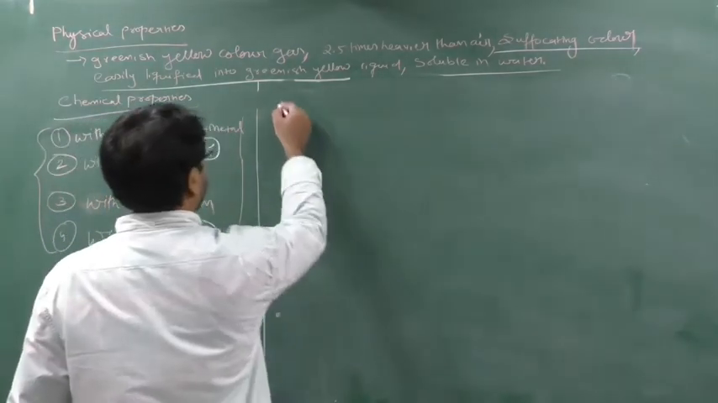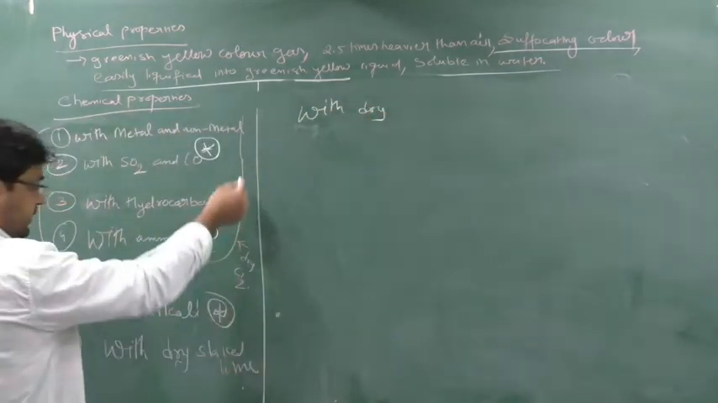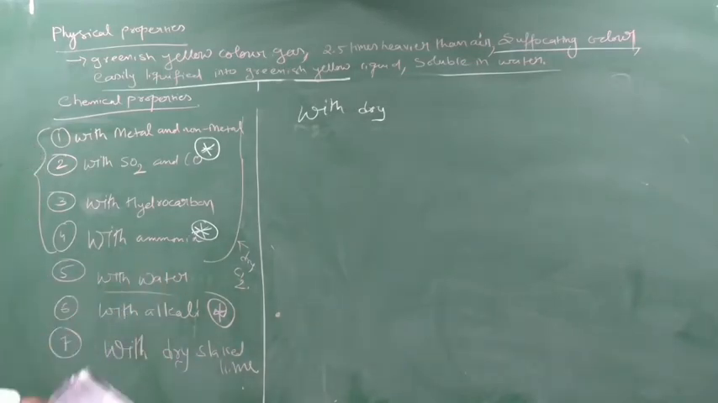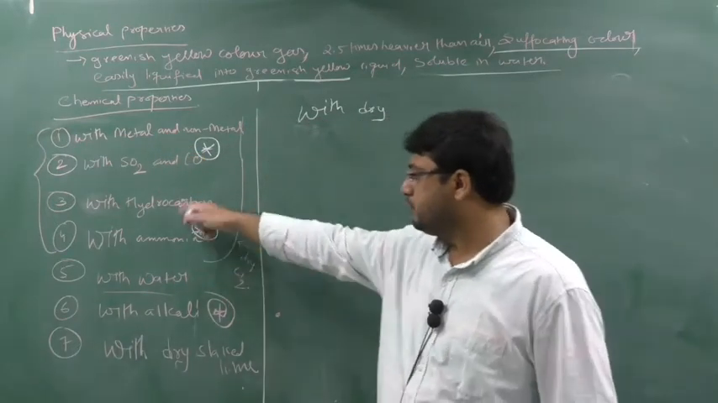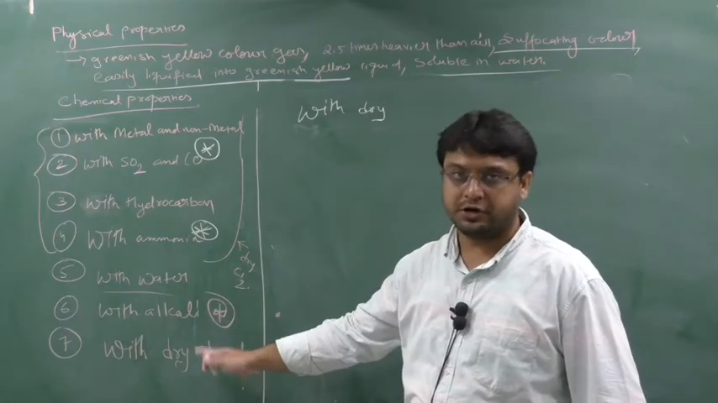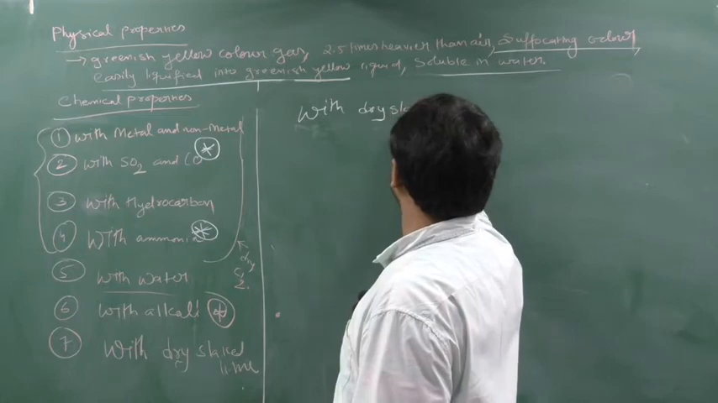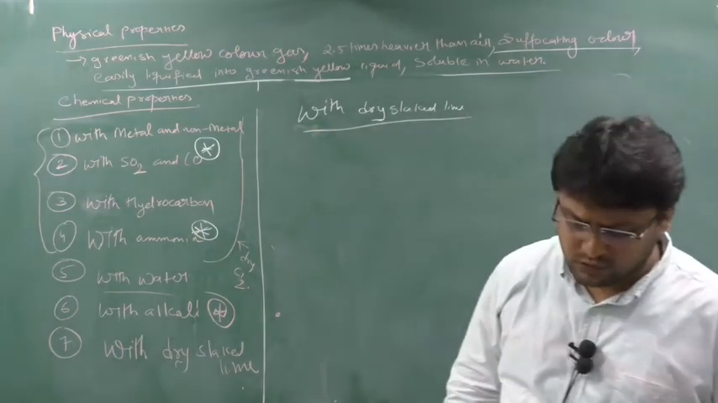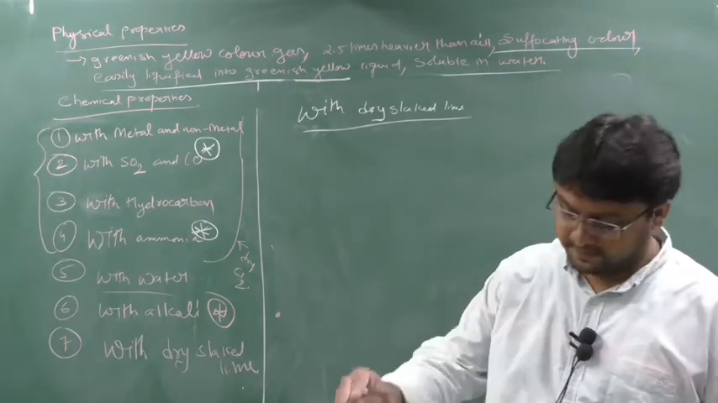Next, with dry slaked lime. See, up to here this is dry chlorine, but after this it is moist chlorine, the aqueous form of chlorine. So reactions 1 to 4 are with dry chlorine. From 5, 6, 7 it is moist chlorine, chlorine water in short. Clear? So with dry slaked lime. Remember standard 10, old course, no? You are all in the old course, yes or no? Most of you have come to me also for standard 10.